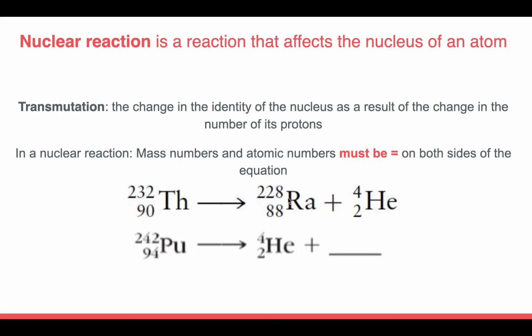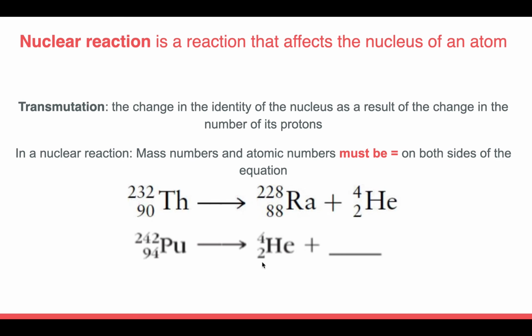And we can see that the sum of the atomic numbers is going to equal 90. The same thing is true for the mass numbers. It's going to have to be equal on both sides of the equation. So if it is 232 on the left side of the equation, the sum of the mass numbers on the right side of the equation is also going to equal 232.